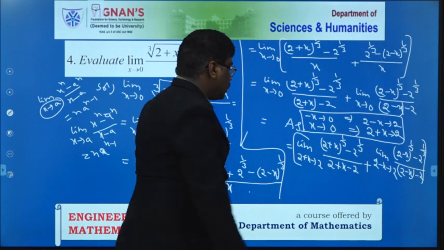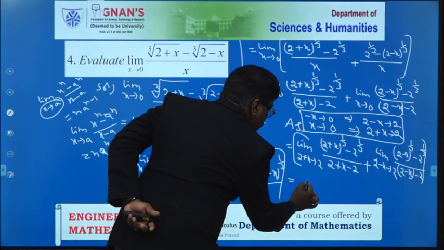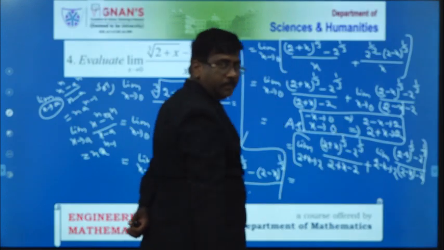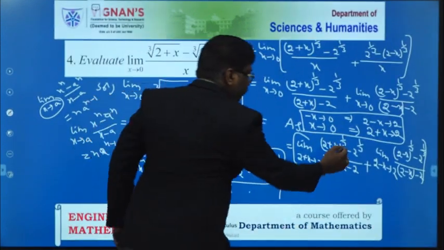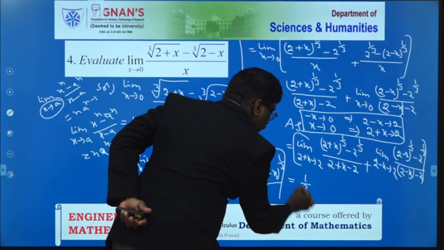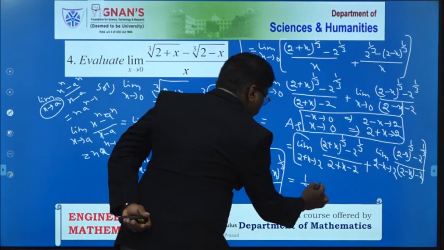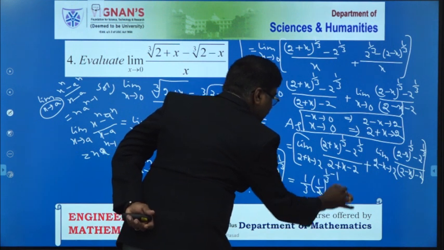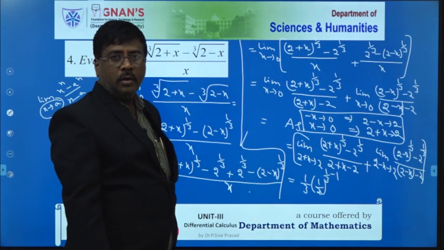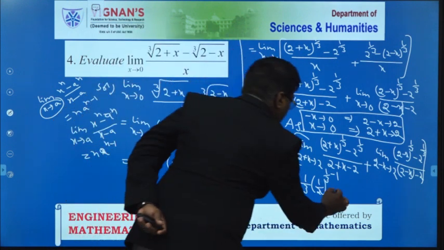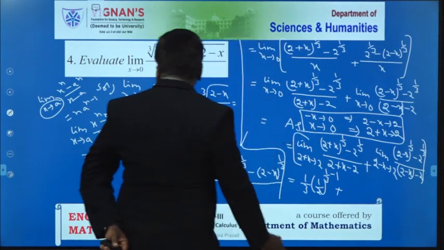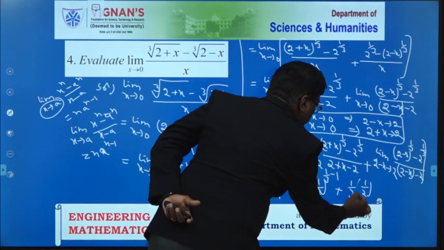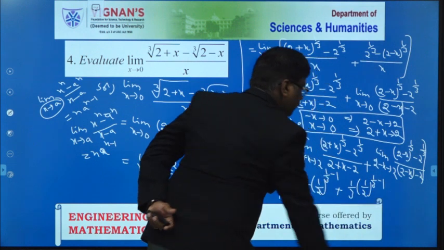So this is equal to n into 2 power n minus 1. Here the n value is 1 by 3 and the a value is 2. Therefore, 1 by 3 into, so the a value 1 by 2 whole to the power of n minus 1, that means 1 by 3 minus 1. If you catch your point. Plus, in the next formula also, in the same form, that is 1 by 3 into 1 by 2 whole to the power of 1 by 3 minus 1.